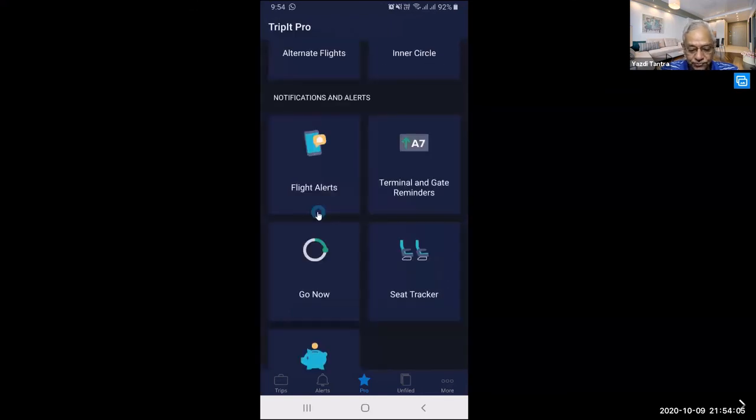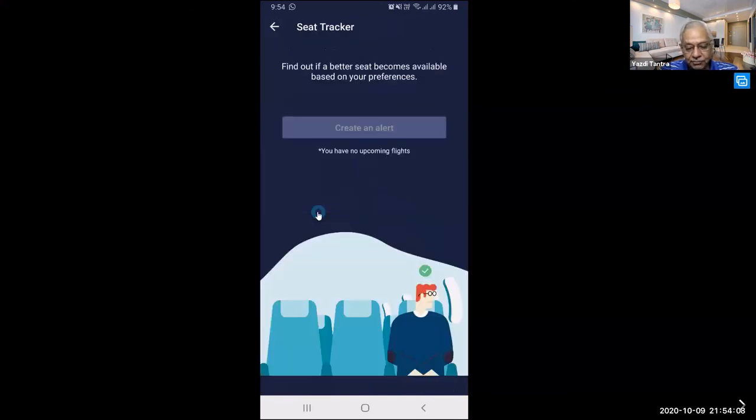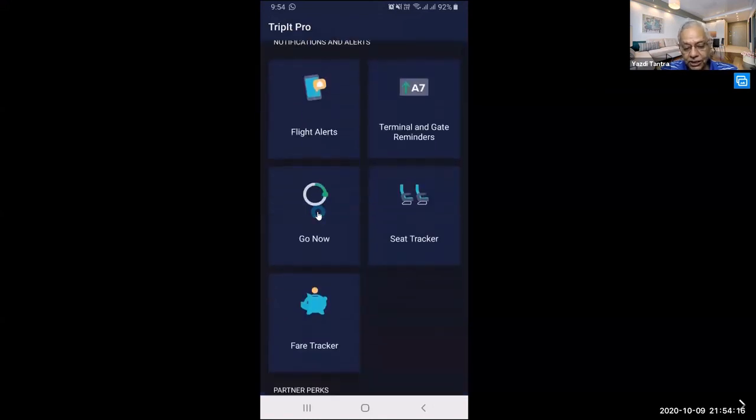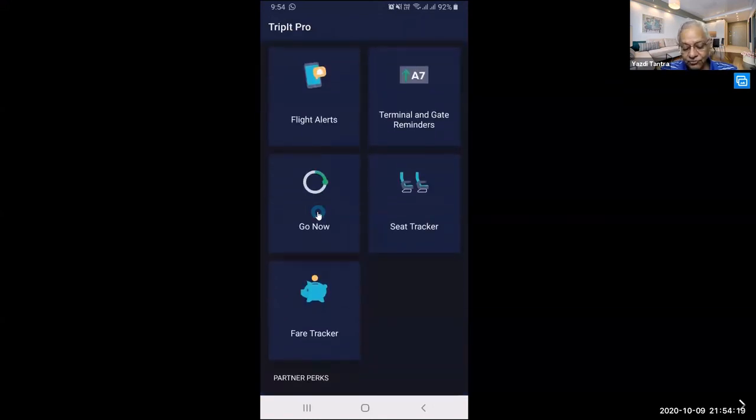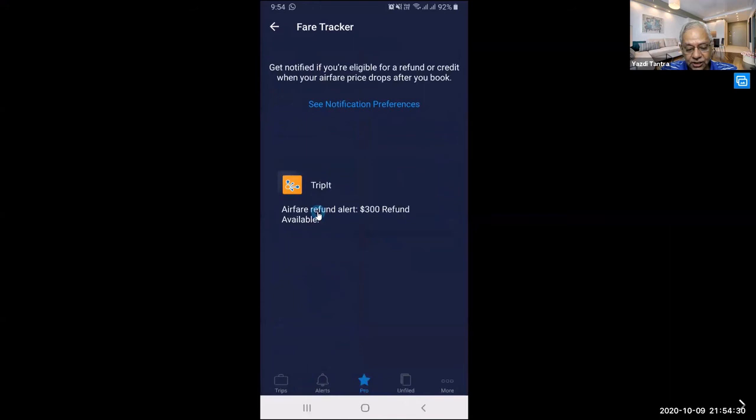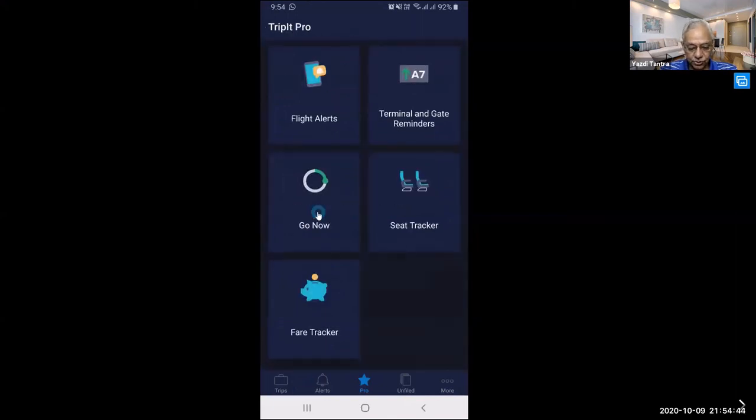So very useful. Seat tracker: based on availability, you can track which seats are available, and if you have booked a particular seat, it will tell you if another seat is available within your preferences. It will also show you that. And also the fare tracker, it will give you discounted fares, whether you are eligible for a discount or not. There is a refund alert. Suppose your flight was cancelled, there is an alert for a refund also, where you can claim, how you can claim. All these things are available in the Pro version.